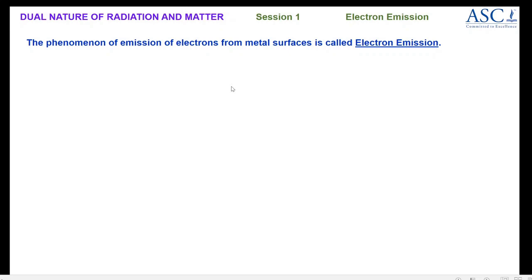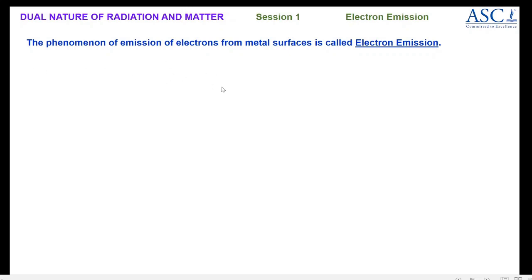Though the electrons are free to move about, they are free to move only within the surface, but they are not able to come out of the surface. So if an electron has to come out of the surface, we need to provide some extra energy, because there is always an electrostatic force of attraction between the positively charged nucleus and the negatively charged electrons.